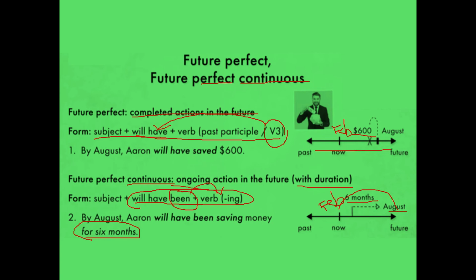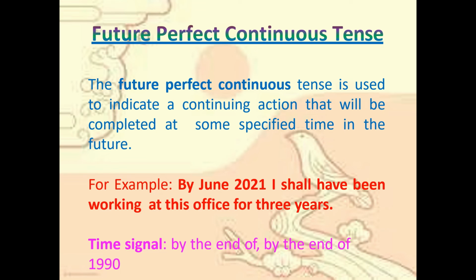Understood? So a lot of sentences are there. A lot of differences are there. But it's simple. You just learn. The future perfect continuous tense is used to indicate a continuing action that will be completed at some specified time in the future. For example, by June 2021, I shall have been working at this office for 3 years.